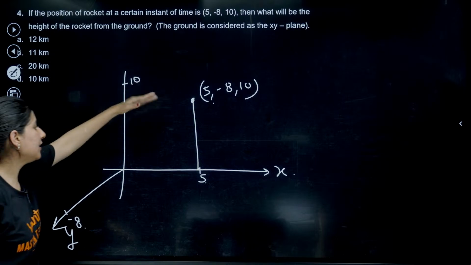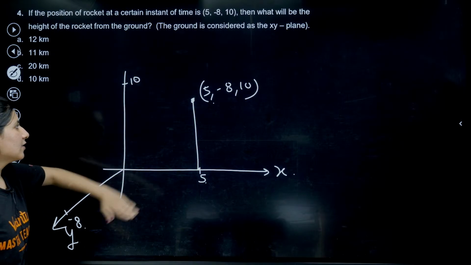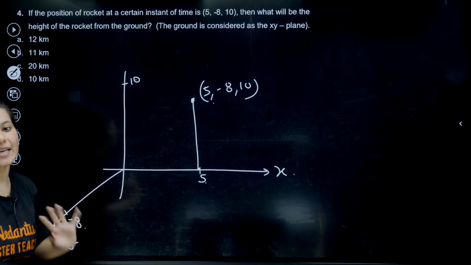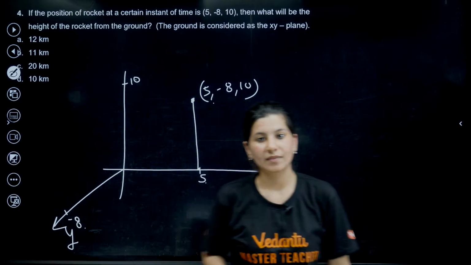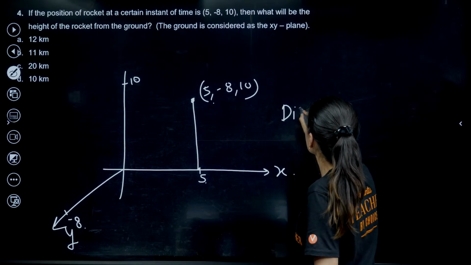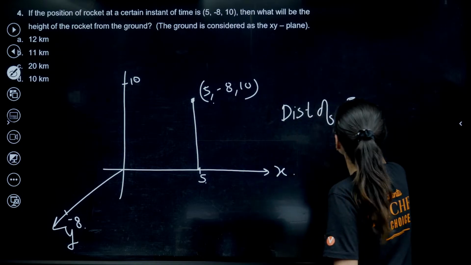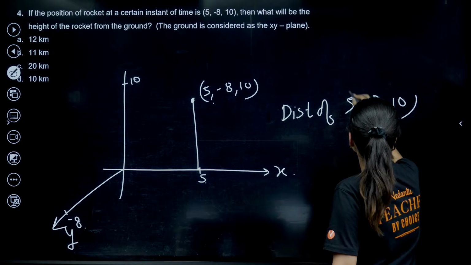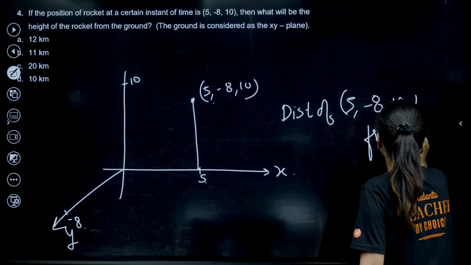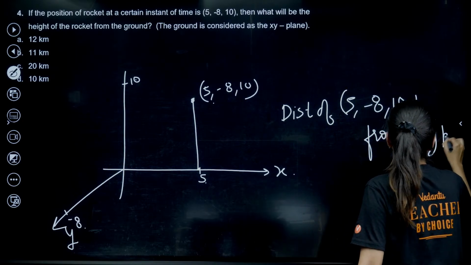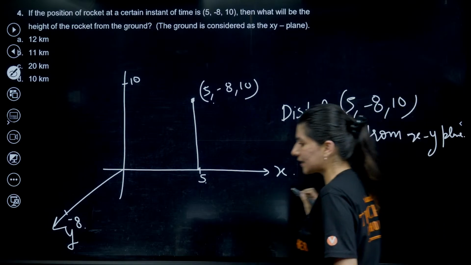So this is your xy plane. So we are looking for the distance of the point 5 comma minus 8 comma 10 from the xy plane.